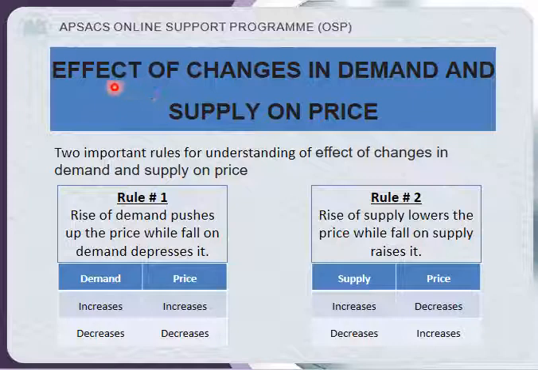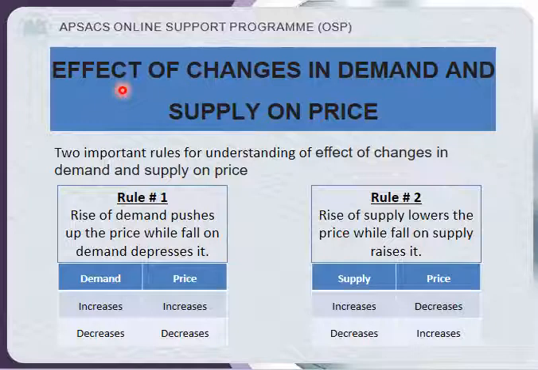Class, in the demand and supply chapter, we discussed the effect of the price on demand and supply. Means price was the function of demand and supply. Demand and supply were depending on the price. As we discussed, when price increases, demand decreases, and vice versa. When price increases, supply also increases, and vice versa.